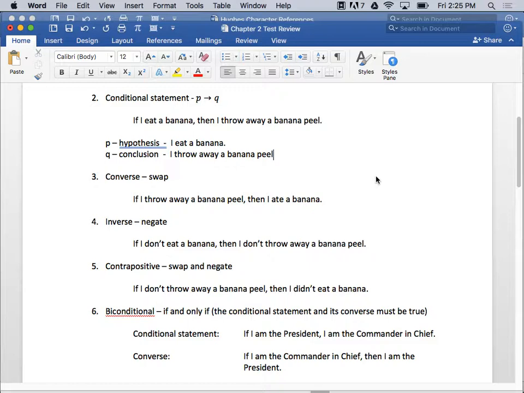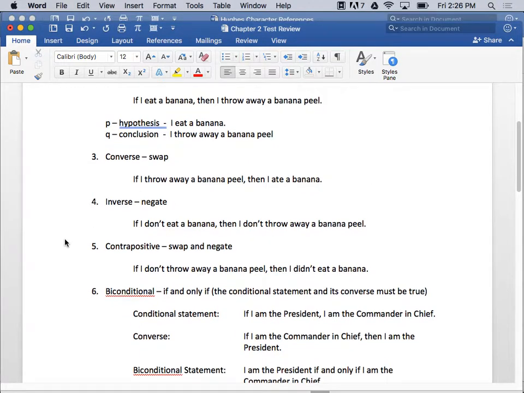You guys got to remember this, because on that quiz, on the test, it's just going to ask you for the converse. And you just got to be able to remember. Swap, converse, right? That's an easy way to remember. And then inverse is the other one. What's the other one? Oh, negate, right? So inverse is negate, okay?